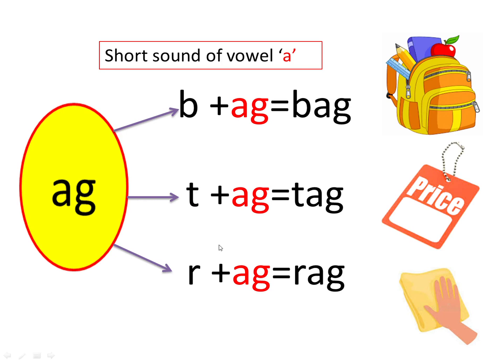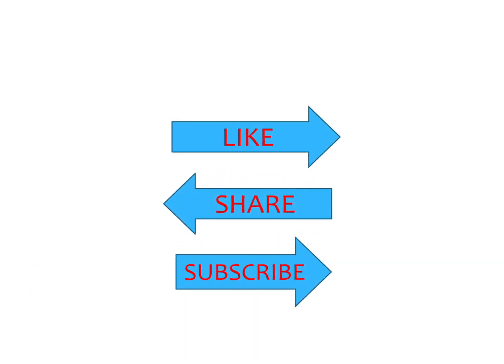R sounds R, ag, rag. Yes, so this was the word family of letter A, that is at, ag, am. So yes, this is all about the short sound of vowel A.